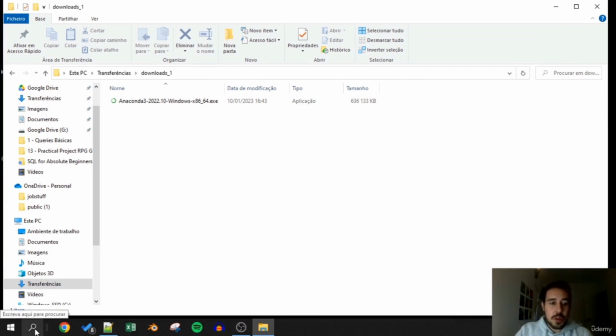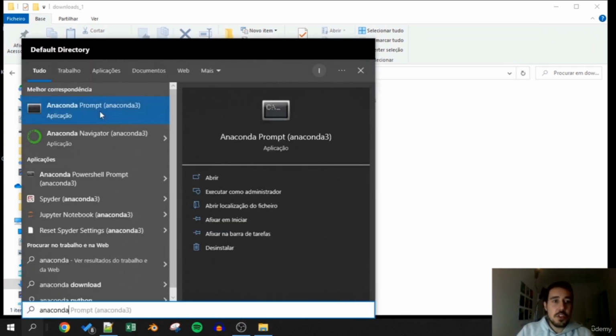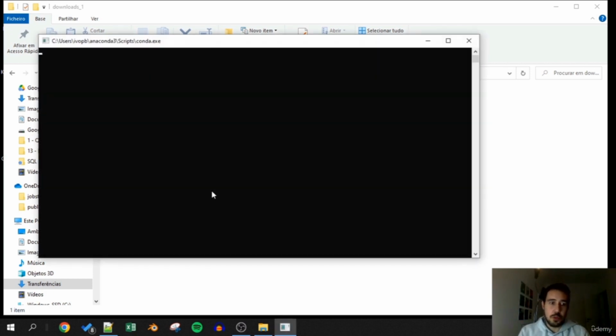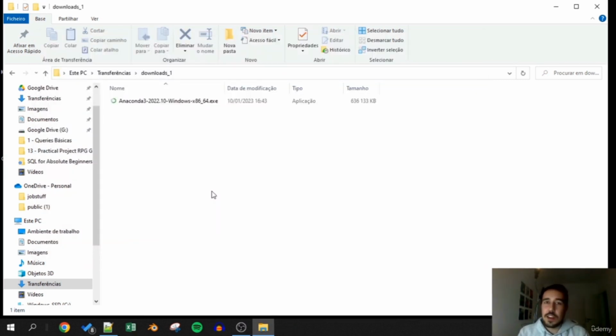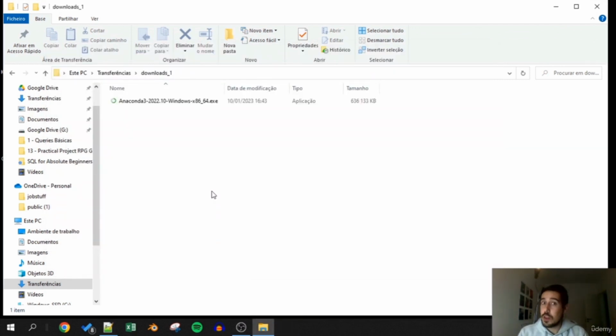So now if you go here to the Windows search and search for Anaconda, you should have Anaconda prompt and Anaconda Navigator. What I'm going to do is to open Anaconda Navigator. Maybe you also have it on the desktop as a desktop icon. Here, also through the search bar, you'll end up in the Anaconda Navigator. Now let's wait a bit for our Anaconda Navigator to start, and when it starts, we are going to be able to see the environments and all the stuff that we will need for this course.